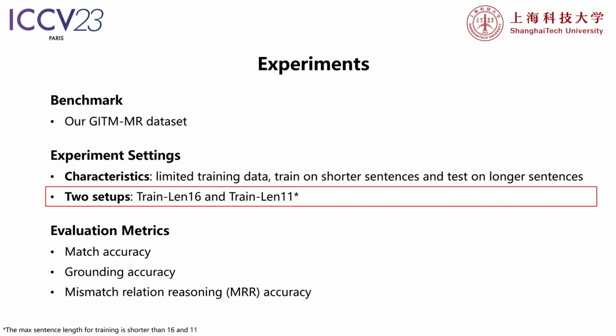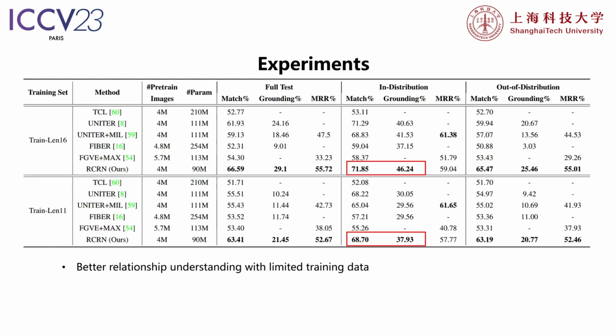As shown in the slide, we do experiments on two setups, where the models are trained on sentences shorter than or equal to a specific length and tested on longer sentences. As a result, our RCRN outperforms the SOTA pre-trained models on match and grounding tasks in the in-distribution scenarios, which shows the better relation understanding on limited data.